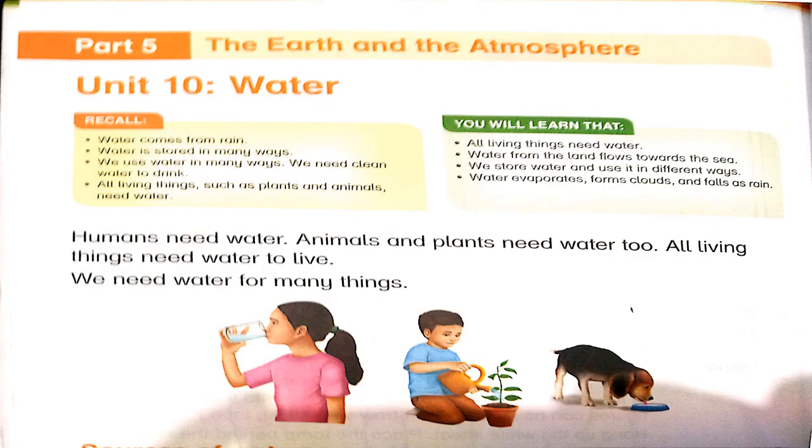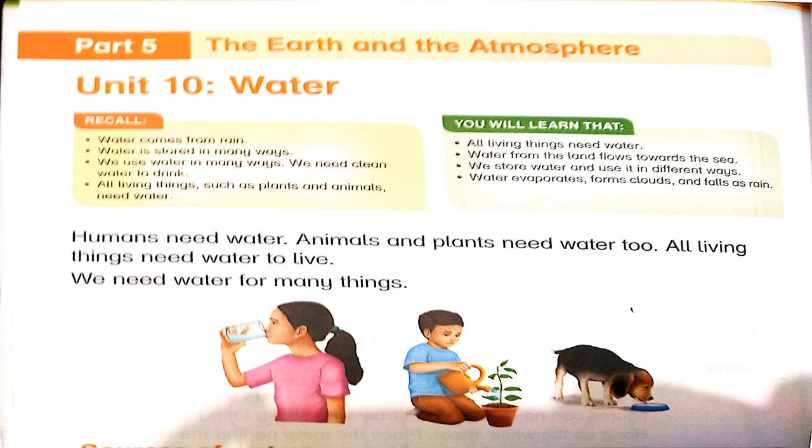Okay students, in this chapter, the name of the chapter was water. In this chapter, we will learn about water, sources of water and different types of sources of water. And after that, we will learn about how to save water and why saving water is important. What can you do to save water?